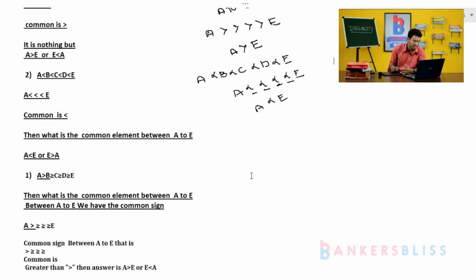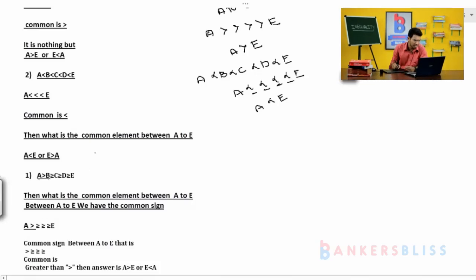How? Look at the example here: A greater than B, B greater than or equal to C, C greater than or equal to D, and D greater than or equal to E. Then what is the common sign, again I am putting, between A to E? What is the common here?